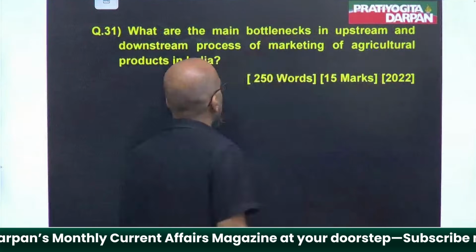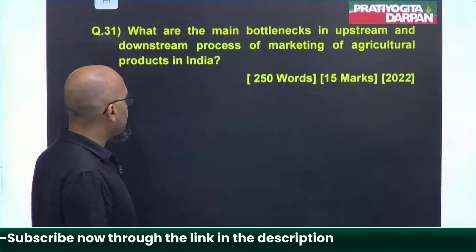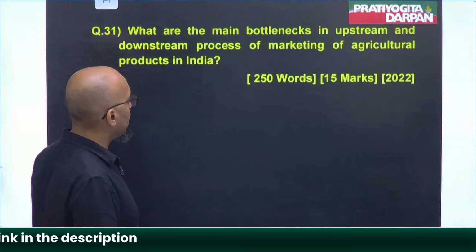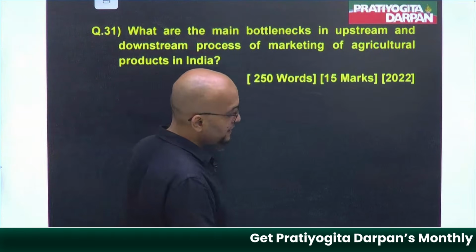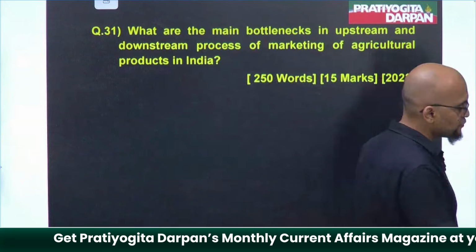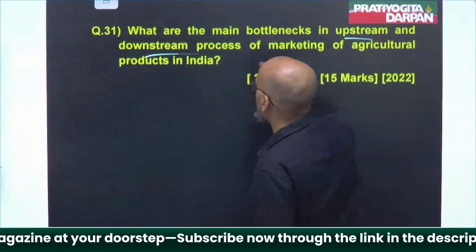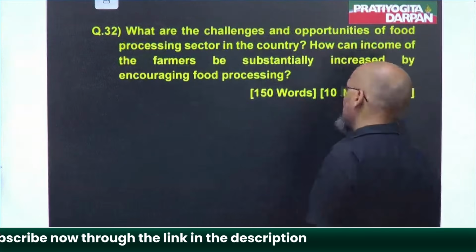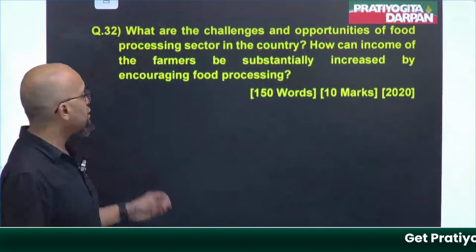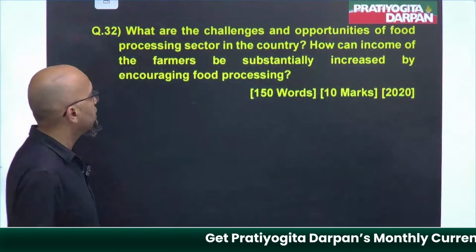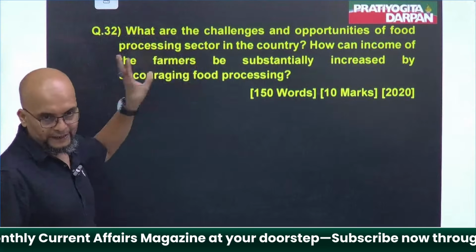Next, what are the main bottlenecks in the upstream and downstream process of marketing of agricultural products in India? So again, guys, this came from the agricultural portion, and there is a direct topic, upstream and downstream processes. So the direct topic question, leave it. Now, what are the challenges and opportunities of the food processing sector in India? Opportunities, I already told you.